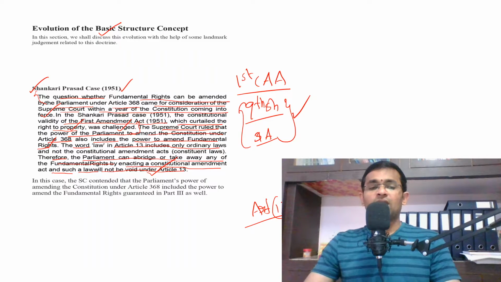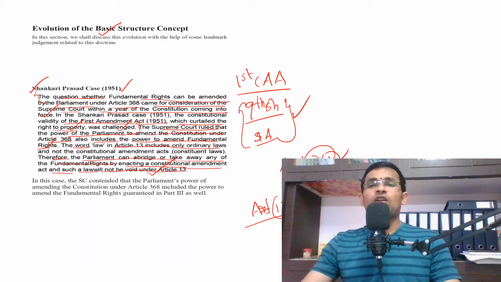Okay. So in Shankari Prasad case, the appellant appealed to the court that the amendment that has been made under Article 368 is against Article 13.